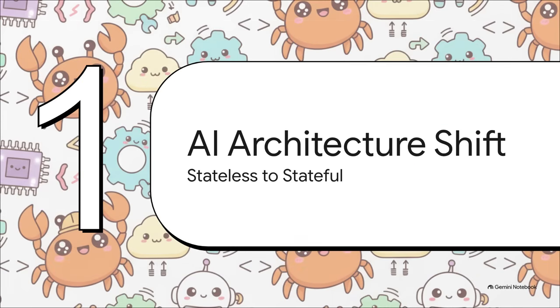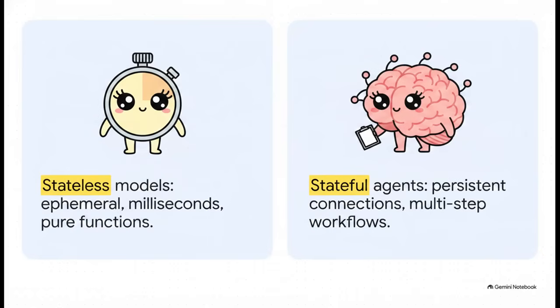Okay, part one, the AI architecture shift. From stateless functions to stateful agents. Think about the last 10 years of AI. For the longest time, AI models were basically just pure functions. You gave them an input, they did some math for a few milliseconds, and boom, they handed you an output. Super simple, stateless, and ephemeral. If a process crashed, whatever, the system just restarted it.